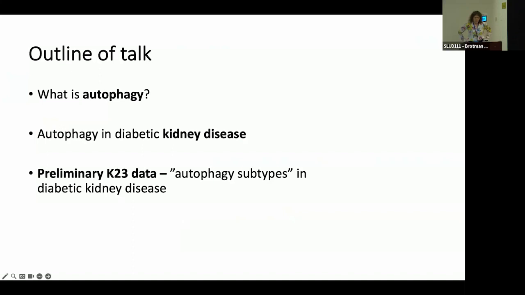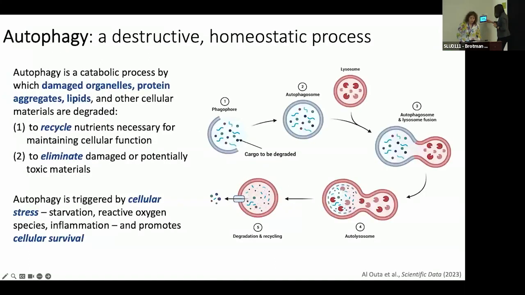So I'll begin by describing what autophagy is, first of all, and then I will talk about autophagy and diabetic kidney disease specifically. And lastly, I will share some preliminary data from my K23 on autophagy subtypes in diabetic kidney disease. And what I hope folks come away with is a basic understanding of the importance of autophagy in kidney cellular homeostasis and an appreciation for how molecular data may be useful for identifying mechanistic subtypes of complex heterogeneous diseases like diabetic kidney disease. So without further ado, what is autophagy?